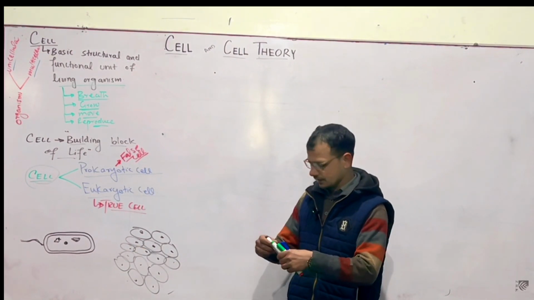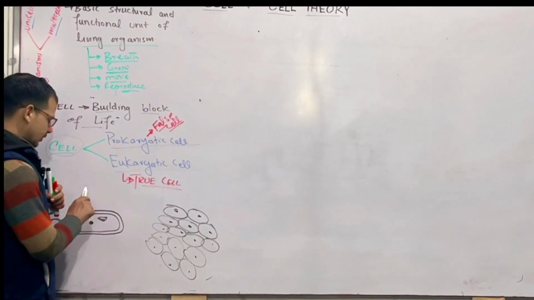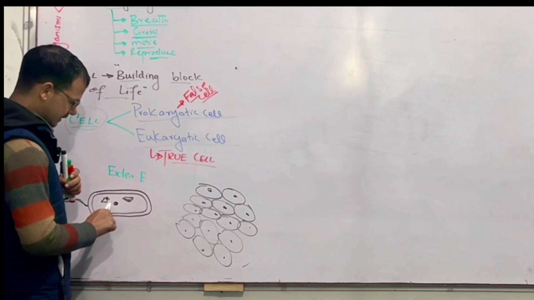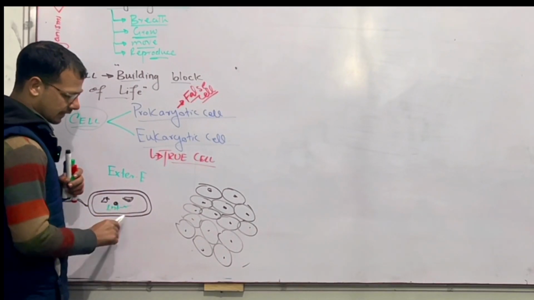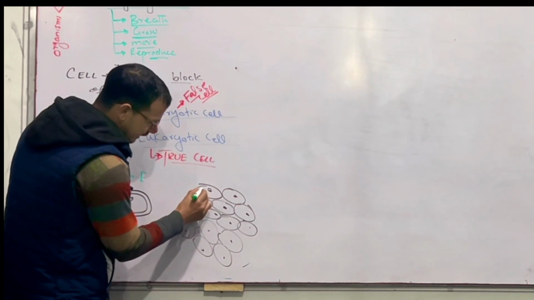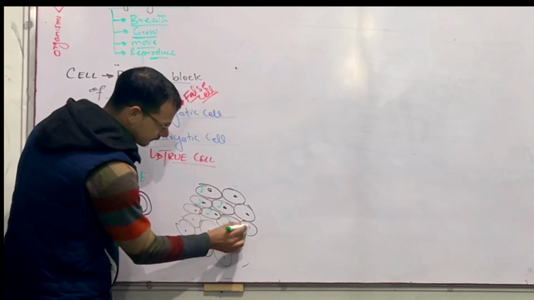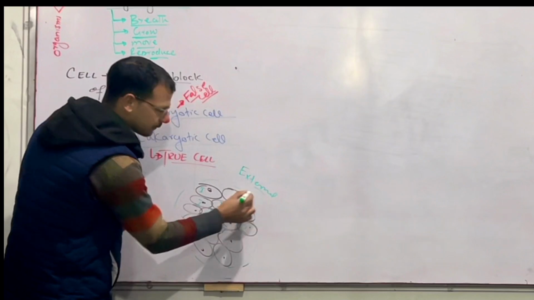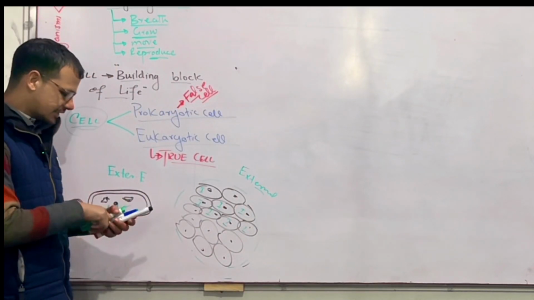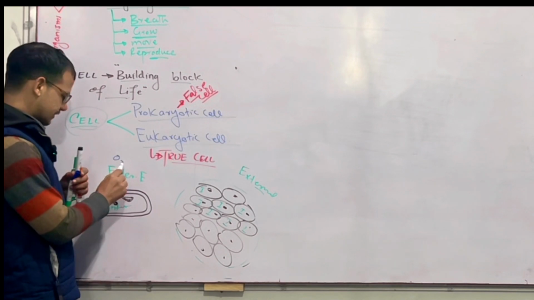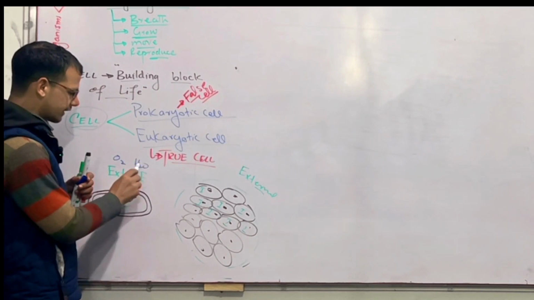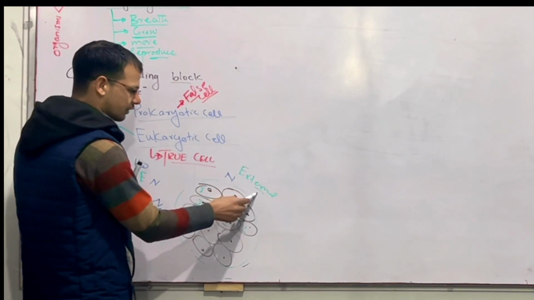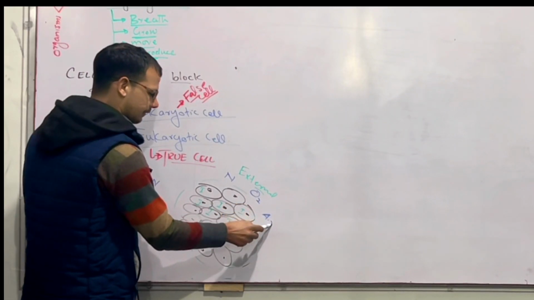Now listen carefully. This is the extracellular, meaning the external environment, and this is the internal environment. Here, this is the internal environment, and this is the external environment. It is the same environment. This environment also has oxygen, water, nitrogen, and nutrients, and the other environment also has nutrients, nitrogen, oxygen, air, etc.